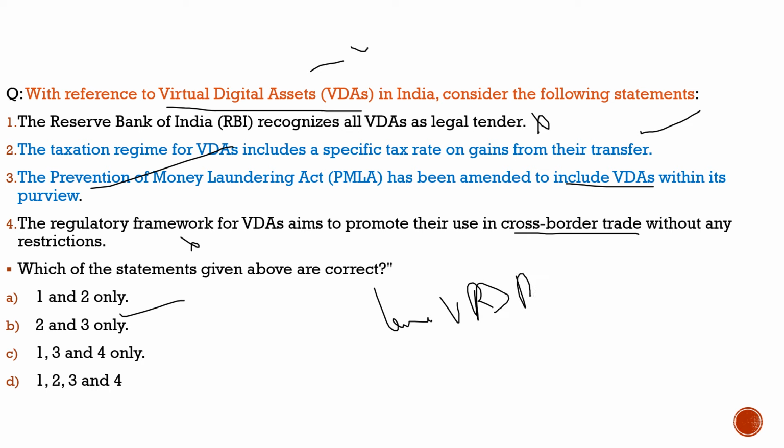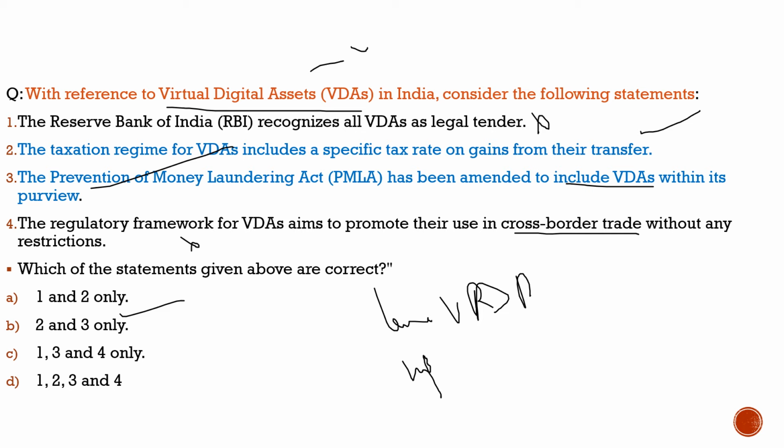About virtual digital assets, the definition was given by the Finance Bill 2022. I would like to read that definition: any information, code, number, or token, not being Indian currency or foreign currency, generated through cryptographic means or otherwise, with the promise of being used in any transaction or as an investment. What does it mean?